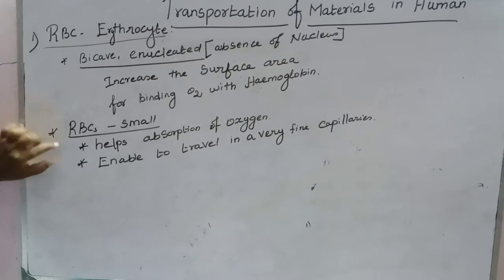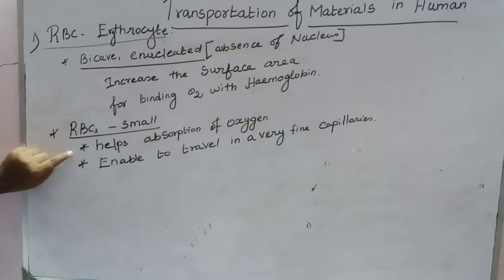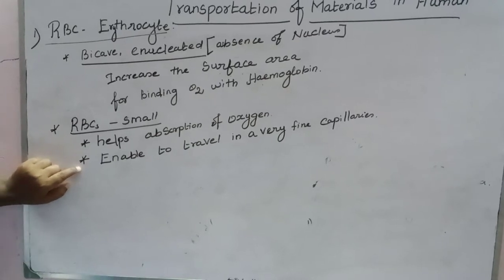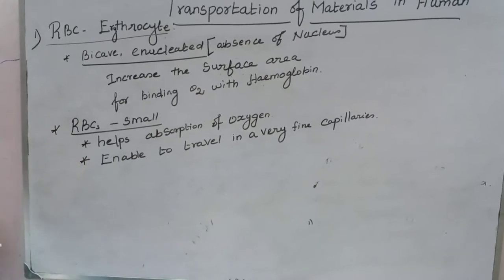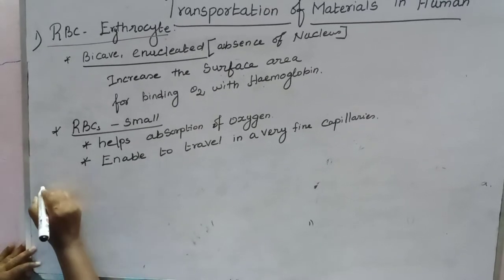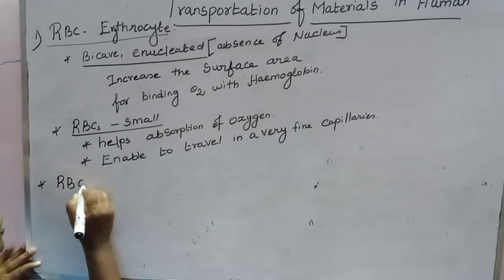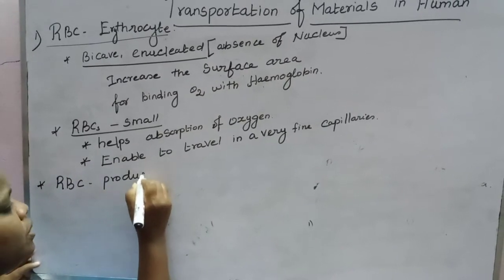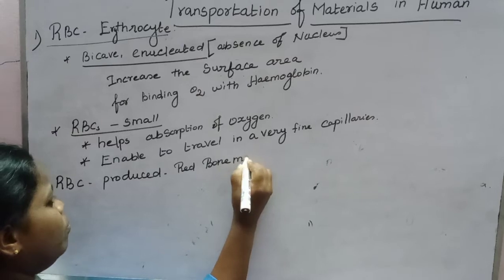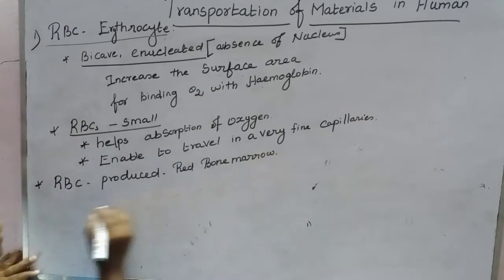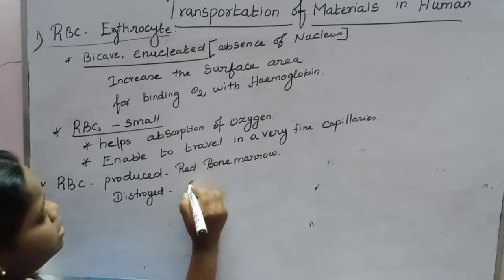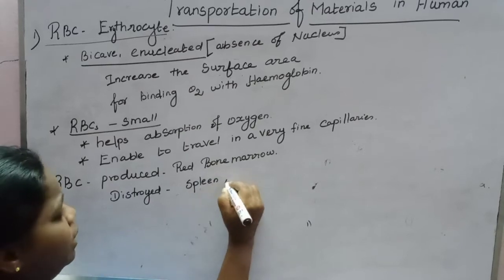All the RBCs are small in size. This size is helpful for absorption of oxygen and enables them to travel in fine capillaries throughout the body of a person. Then number 3, RBC is produced in red bone marrow and destroyed in spleen and liver.